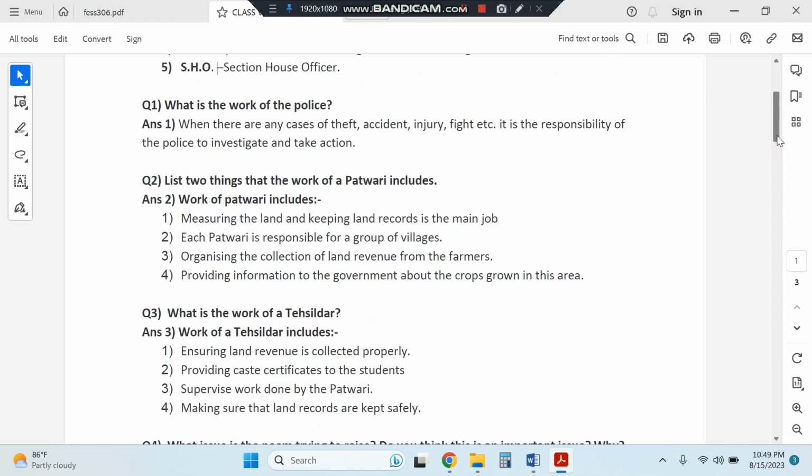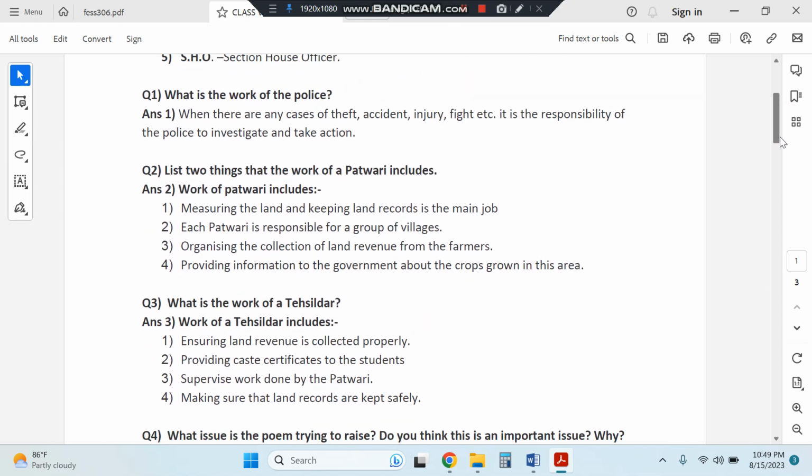Then, beginning with the question answers: what is the work of police? Whenever there is any theft, accident, injury, fight, etc., it is the responsibility of police to investigate the case and take some action. Whenever you find some material lying on the road which is objectionable, you can call the police and the police will find out. There are other problems also that you're going through in your daily life. You can call the police for resolving those issues.